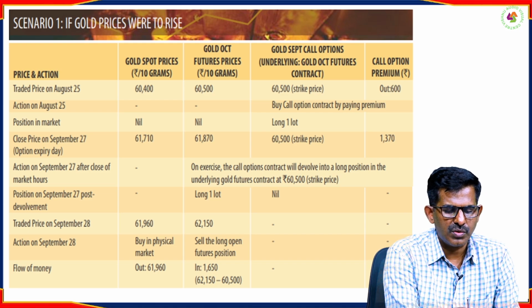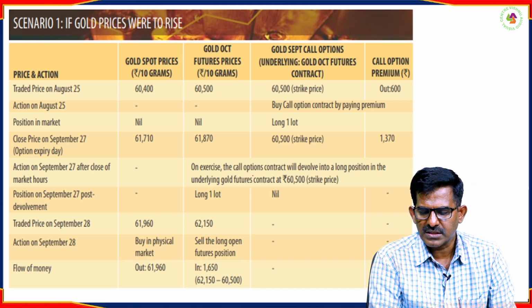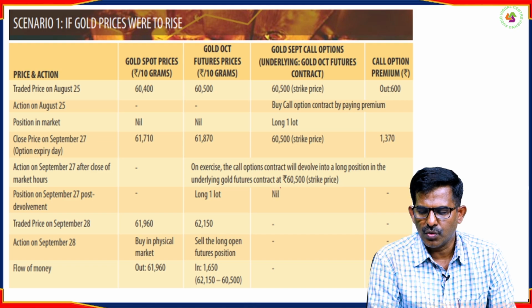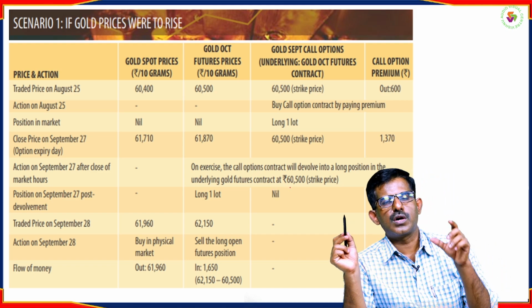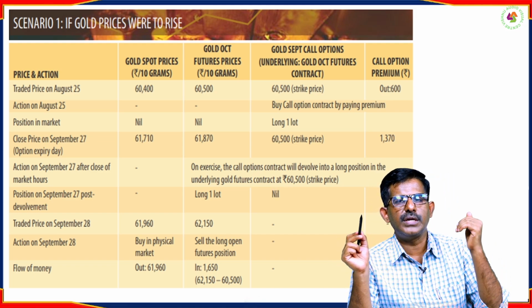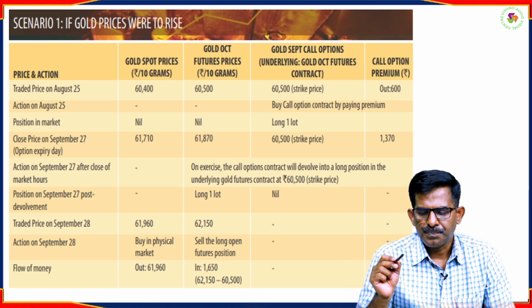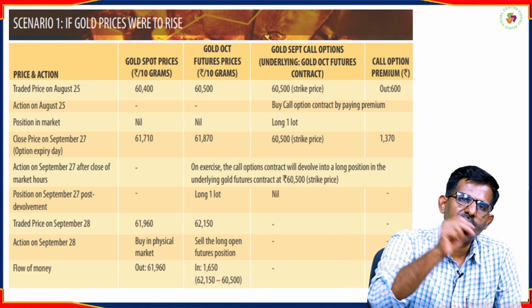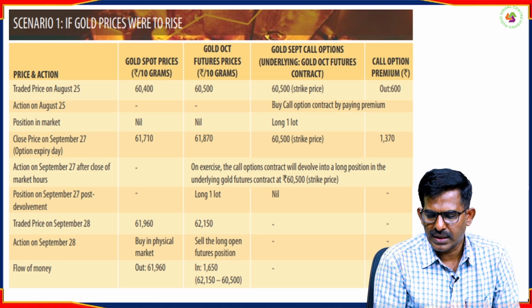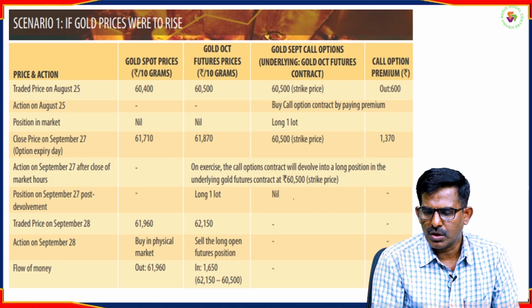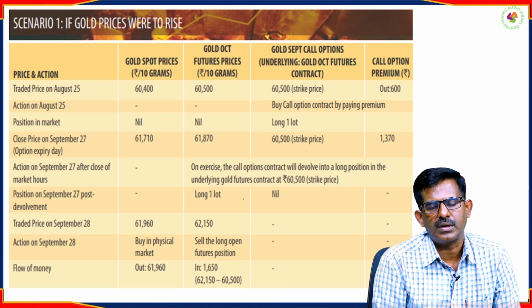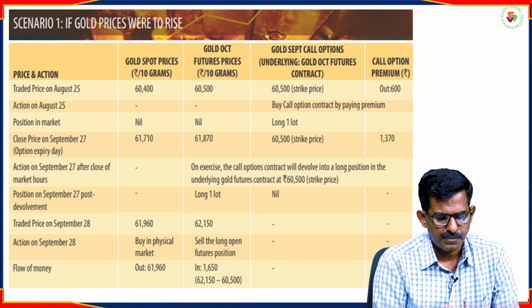What is that action that you are going to do on September 27th after the close of the market hours? On exercise, the call option contract will devolve into the long position in the underlying gold futures contract. So you are going to use your option contract. On the expiry date of that particular options contract, it will convert into the futures contract. Now your option position has become nil, and it has transferred into a futures contract. That is a long lot.